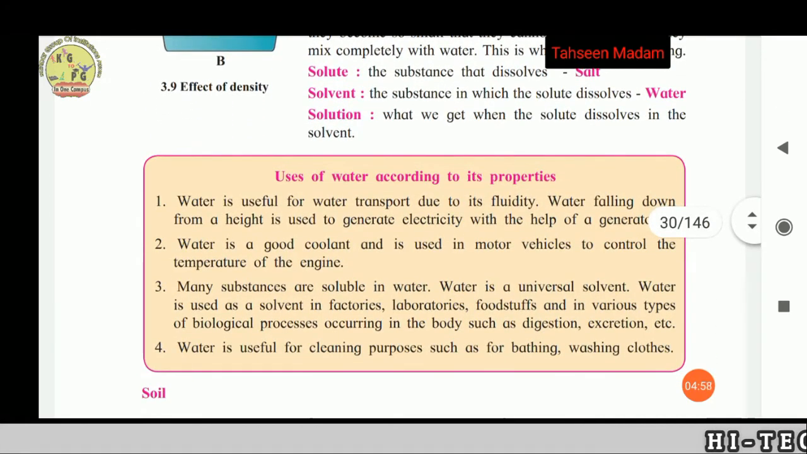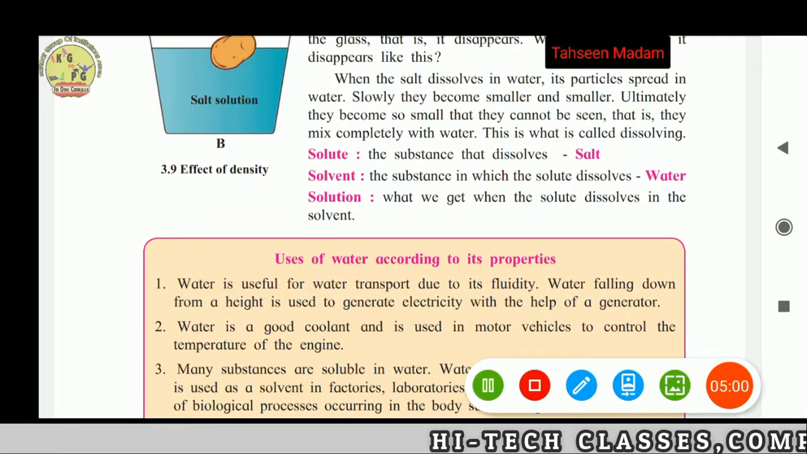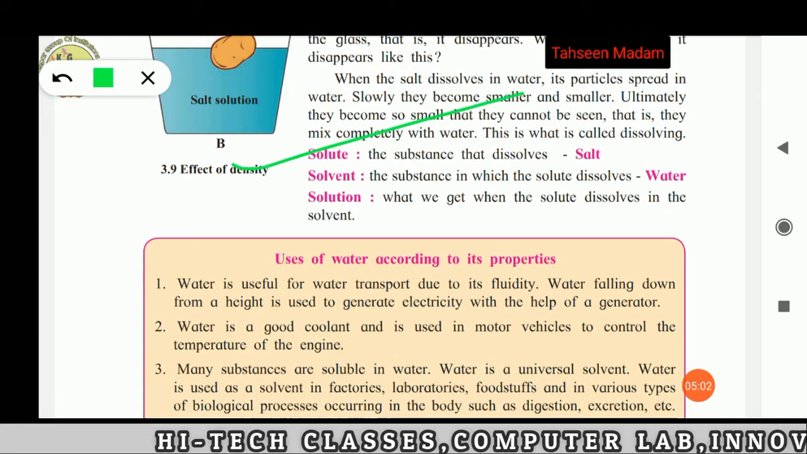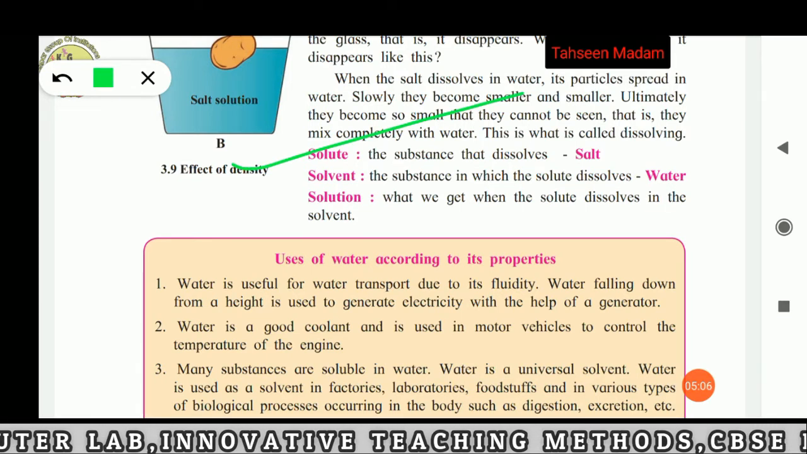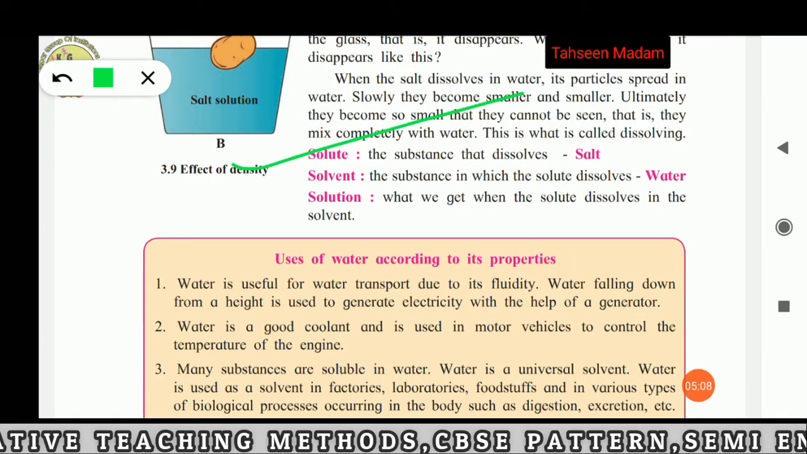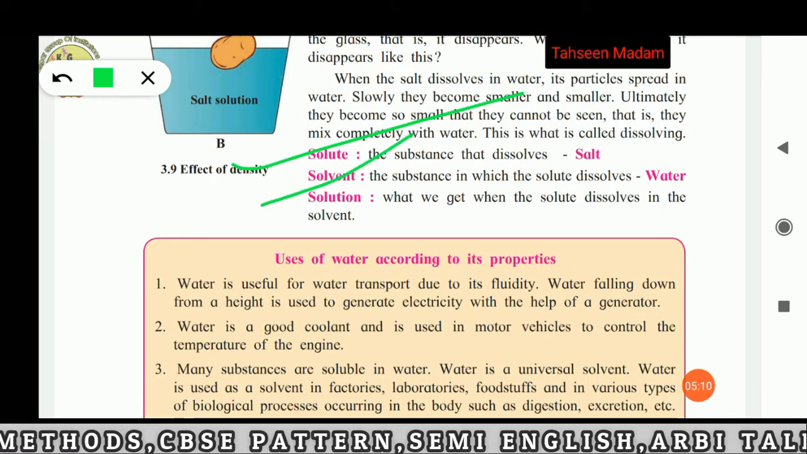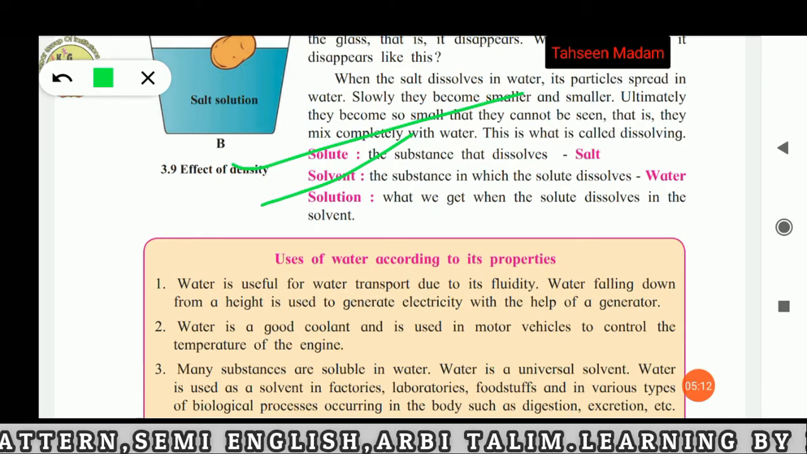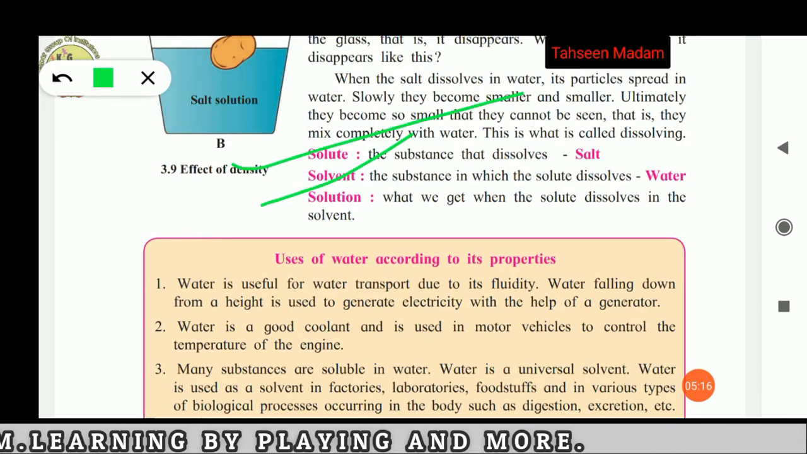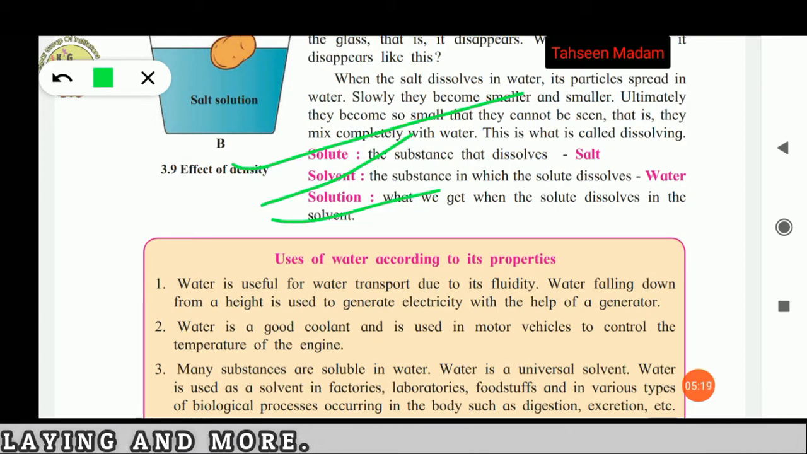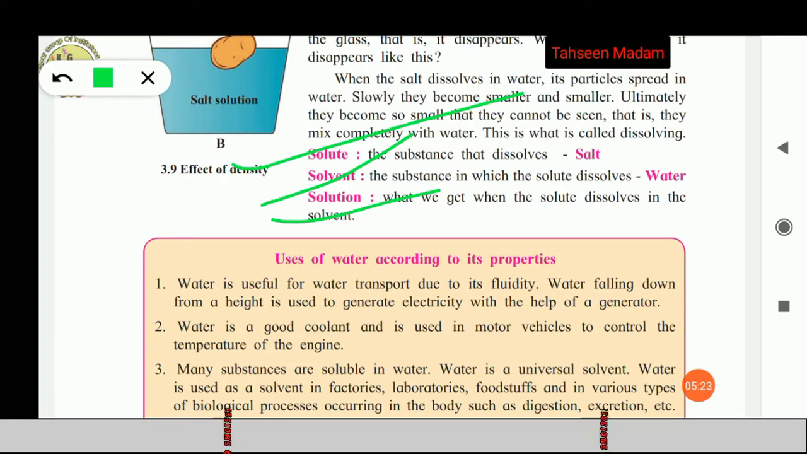Now our next point is solute. The substance that dissolves, means salt. Second, solvent. The substance in which the solid dissolves, means water. And next, solution. What we get when the solute dissolves in the solvent.